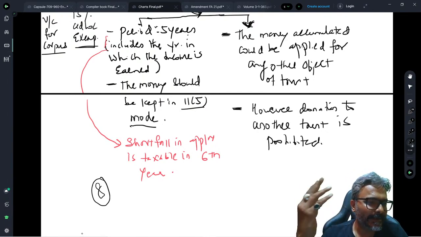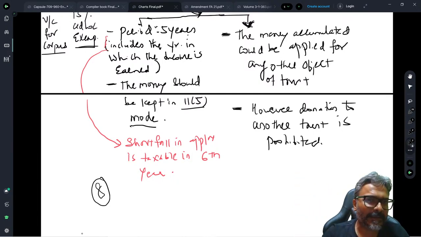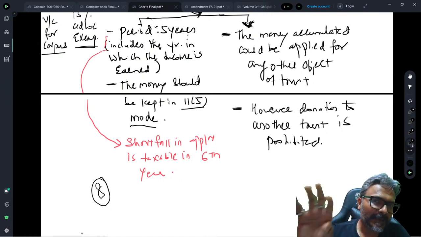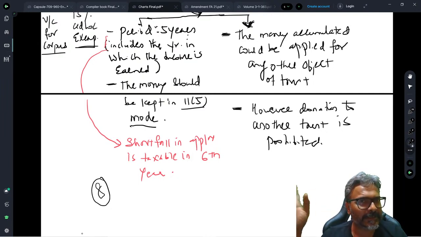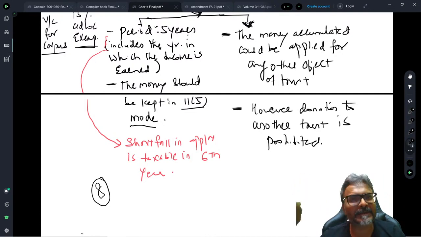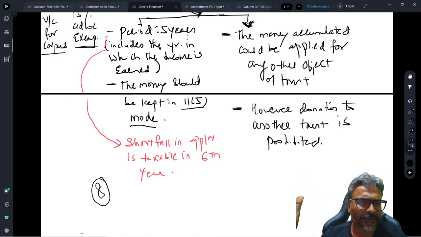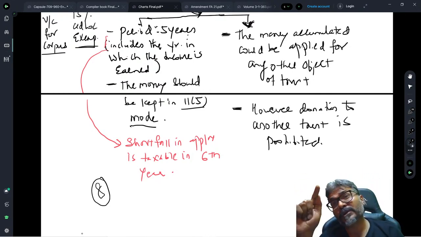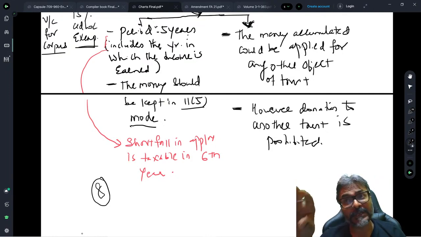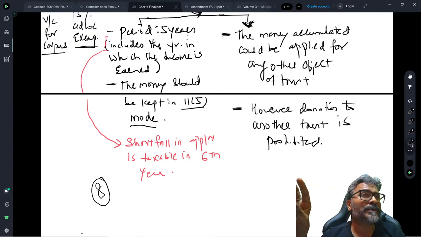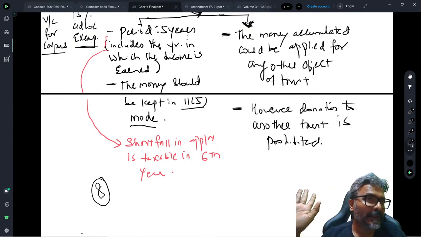So this is just an irony, students. If in the current year I've got the income, and if in the current year I want to donate to another trust, is it considered to be an eligible application? Yes, it is considered as an eligible application, provided the donation is not towards the corpus. That's the only condition. However, if I'm choosing the option of accumulation, then in that particular case, students, the donation option is ruled out. Then somewhere towards the end of that accumulation period, if you think now to donate it to another trust, that will be considered as a default, which will result in a deemed income.